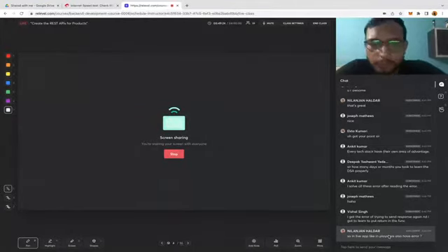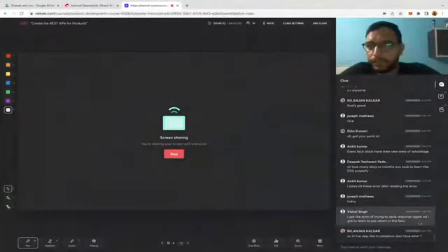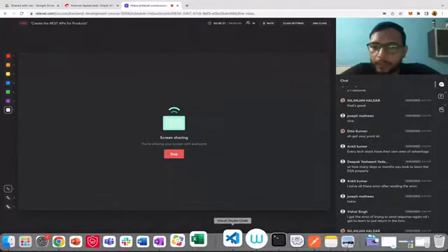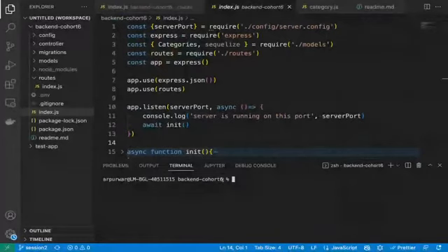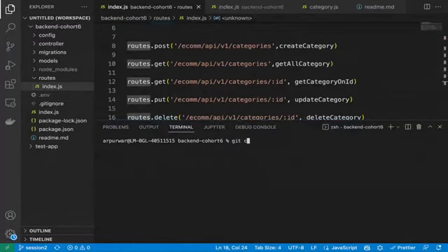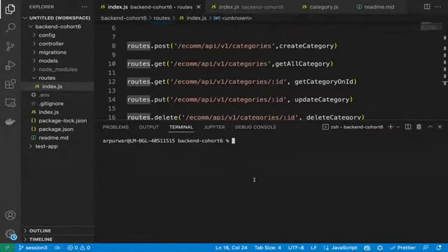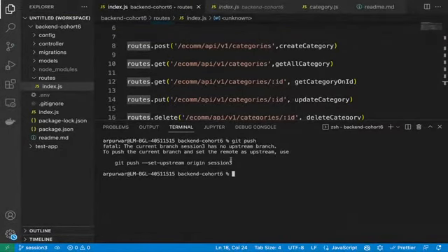Okay, so that's all, guys, about the errors and all those things. Let's start our schema creation or model creation, right? So let me first go to my Visual Studio, or let me change the branch, because right now I'm in session 2, and in session 2 we have everything for the category. Let's create a new branch today. Okay, so let's run git checkout -b session 3. So we have created the session 3 branch. Let me push this branch so everyone can see it.